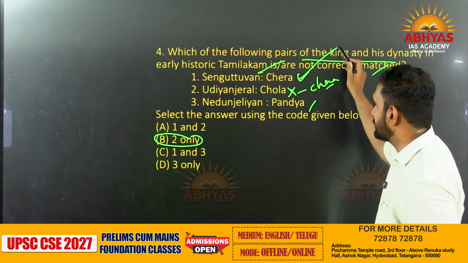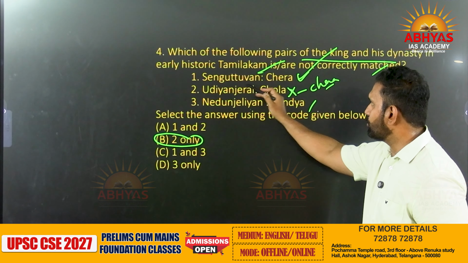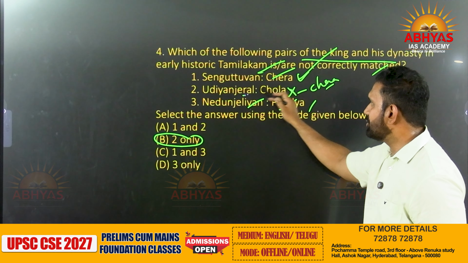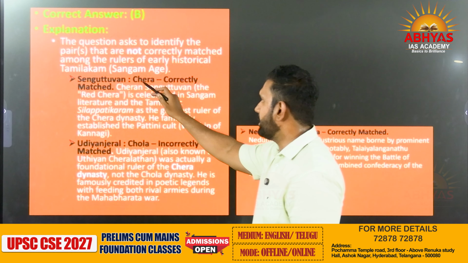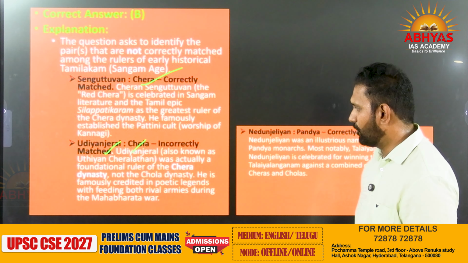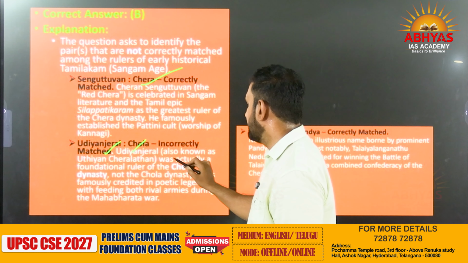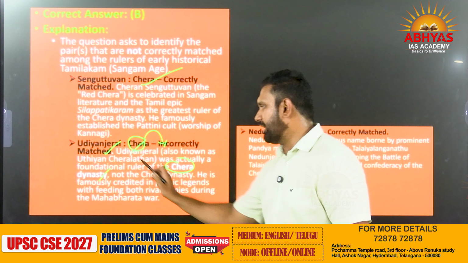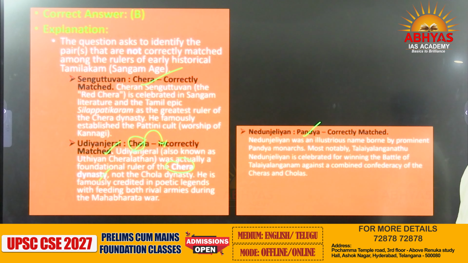This is correctly matched. King and dynasty: Sengutuan, Chera, right. Nedujilian, Pandya, right. Udayan Jiral, Chola is not right. You can see here, Sengutuan, Chera is correctly matched. Udayan Jiral is again Chera dynasty, not Chola. Chola is given, so it is incorrect. He is the ruler of the Chera dynasty, whatever I have said before was correct. Then Nedunjayal is again Pandyan.